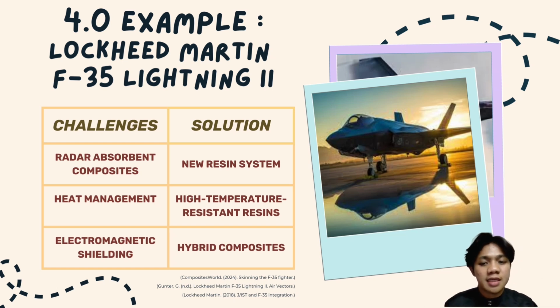And last but not least is electromagnetic shielding. Composite airframes can interfere with avionics due to electromagnetic interference (EMI). So hybrid composites with metallic meshes ensure EMI shielding while maintaining stealth and structural integrity.